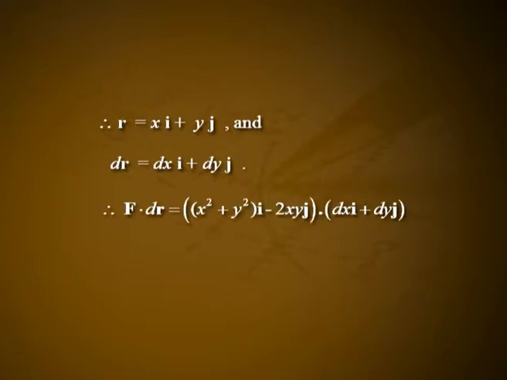Example 5. Evaluate circulation of F about C where F is equal to (x² + y²)i − 2xy j. The curve C is the rectangle in the xy plane bounded by x equal to 0, x equal to a, y is equal to 0, y is equal to b. Solution. We know that in the xy plane z equal to 0. Vector r is equal to xi plus yj and dr is equal to dx i plus dy j. Therefore, F·dr is equal to (x² + y²)i − 2xy j dot dx i + dy j, which is equal to (x² + y²)dx − 2xy dy.